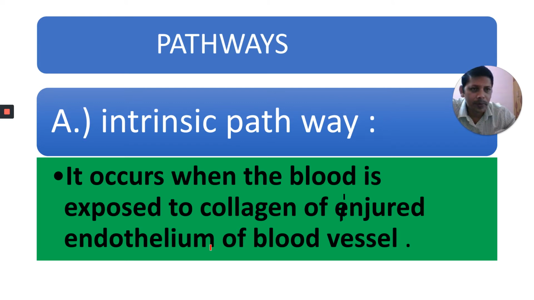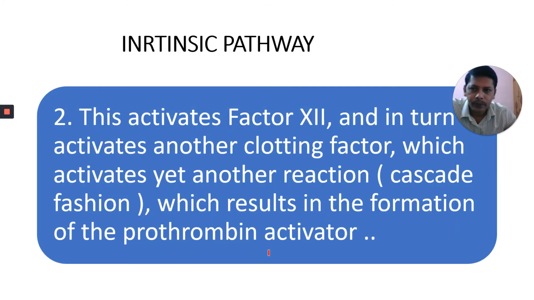Endothelium, as I told you in the previous part, is the innermost layer of arteries and veins, formed by simple epithelium. When that endothelium is broken, collagen is exposed to the blood. Blood is exposed to collagen when the endothelium of the blood vessel is injured.